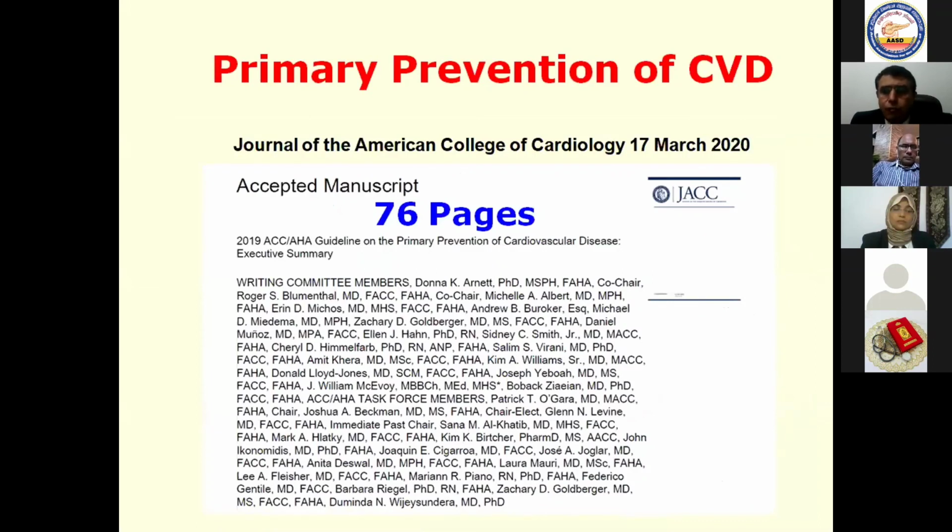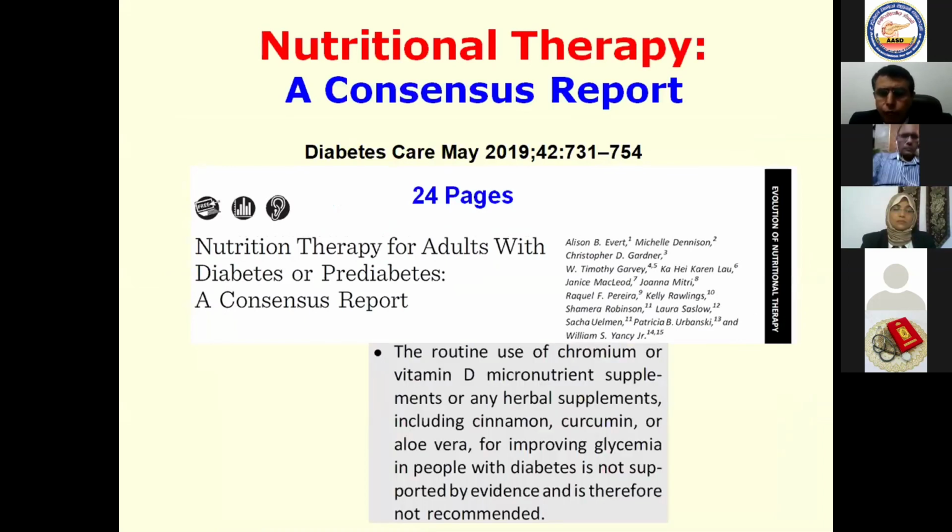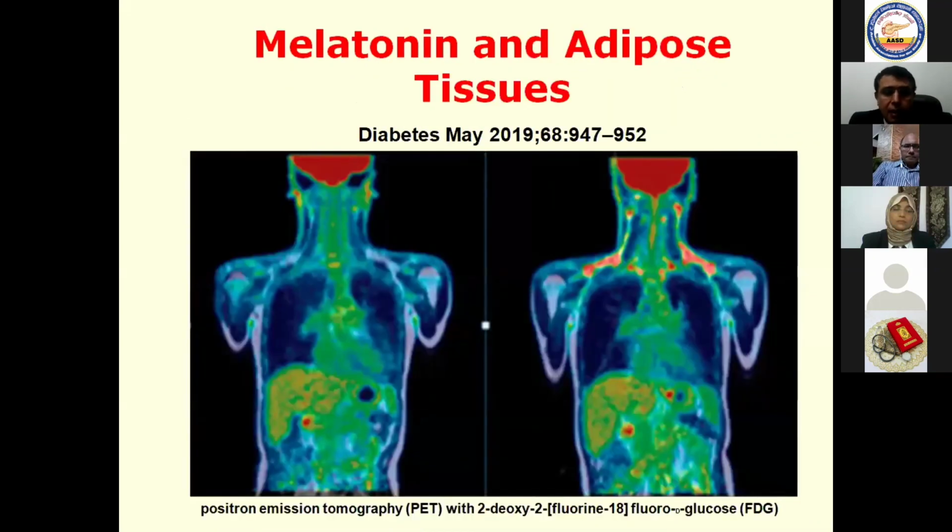Primary prevention of cardiovascular disease. We have a lot of articles until now that may help in this situation. What about nutrition therapy? We have discussed that previously, but the routine use of chromium or vitamin D supplements or other herbal supplements or curcumin or others has no benefit and is not recommended in the guidelines, and these are outside the guidelines. Also, melatonin and distillation to adipose tissue and metabolic syndrome is a new entity now in retardation of chronic kidney disease.